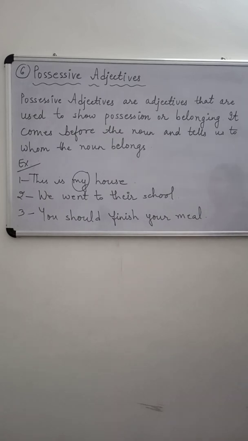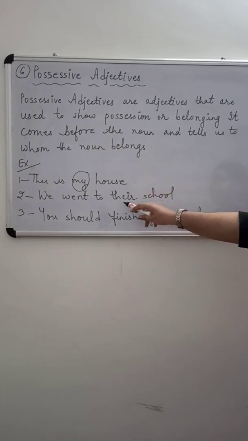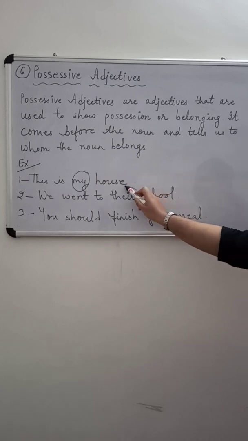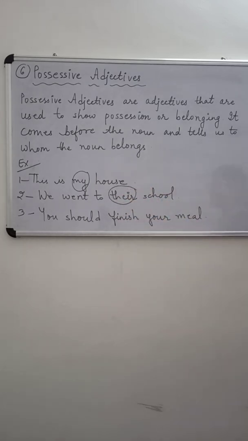Okay. Now second. We went to their school. Now school is a noun and before the noun the word their is used and their is telling that the school belongs to them. So their will be a possessive adjective. Similarly, third sentence. You should finish your meal. Now in this sentence, what is the noun? Meal. And I told you possessive adjectives come before the noun. And your is telling that this meal belongs to you. So your will be the possessive adjective.